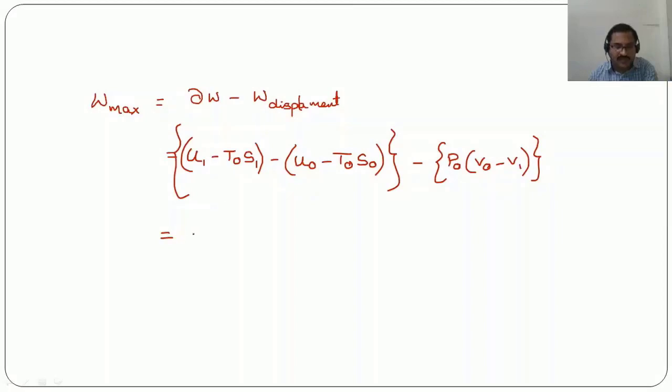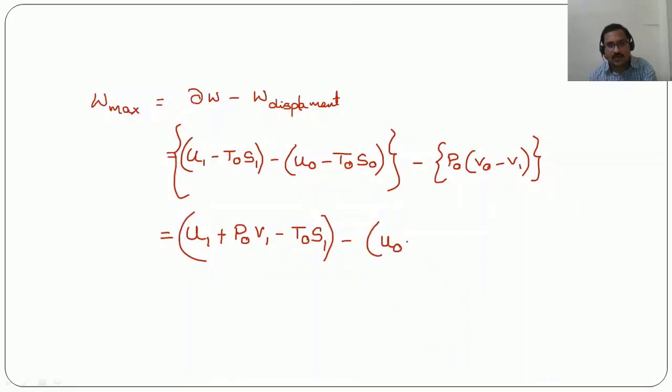Now we can write this equation like this: (U1 plus P0 V1 minus T0 S1) minus (U0 plus P0 V0 minus T0 S0). So this is the equation that we have got here.